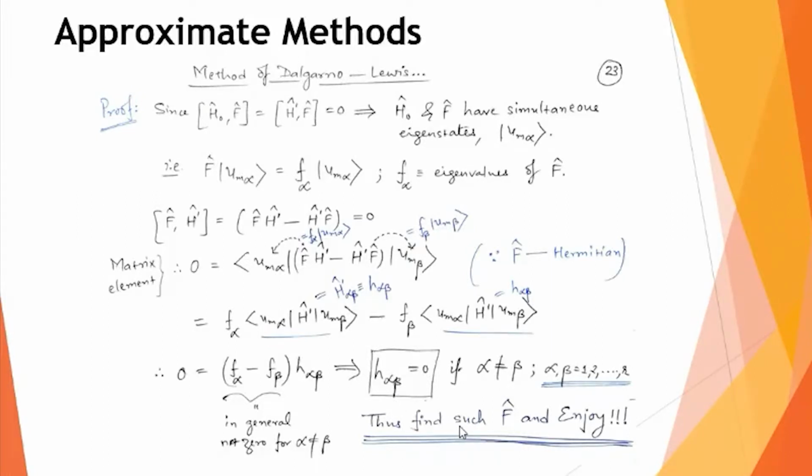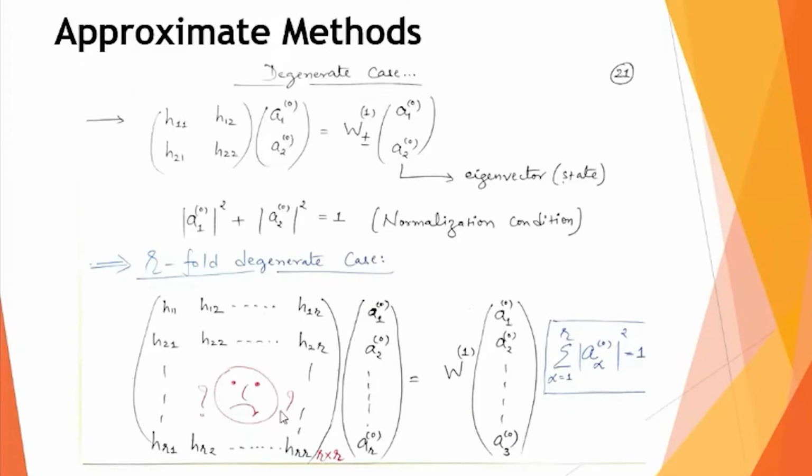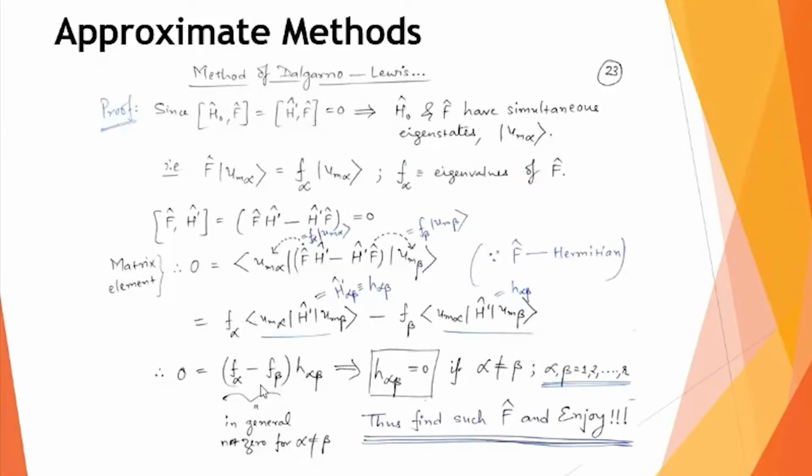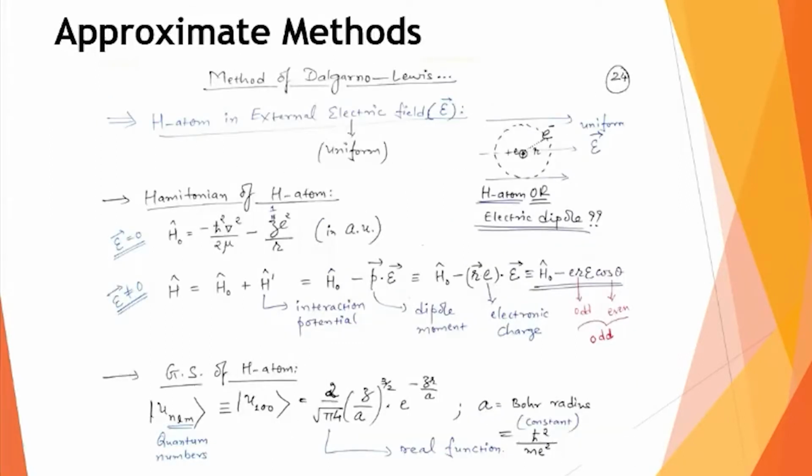So this is of course a mathematical ease. Here, instead of this R cross R determinant, if many of these elements are zero, let us say H11, H12, H13 are zero and only a few are left, then obviously my cumbersome mathematical problem will be quite easily solved. So with this idea of the Dalgarno and Lewis technique, we now try to apply it to the case of the hydrogen atom problem. This is what we call the Stark effect.